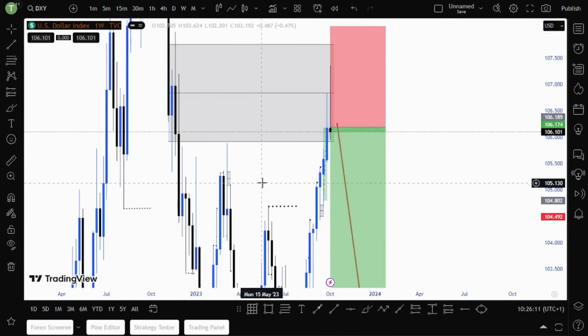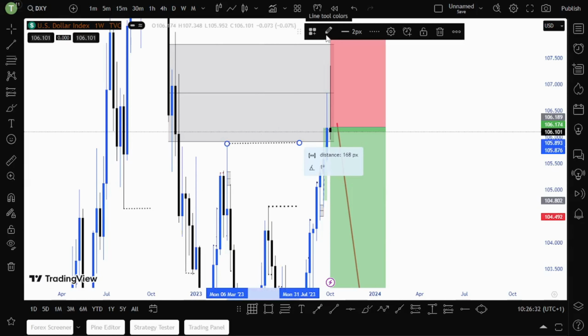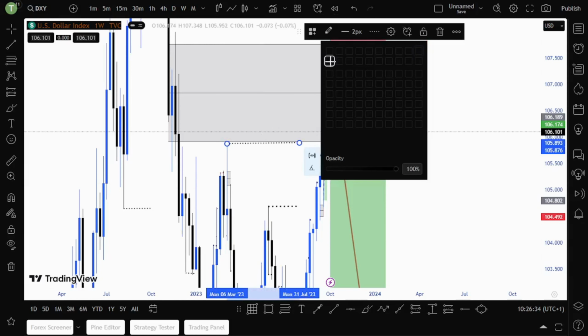As usual, we start with the DXY analysis. Here on the weekly, we already tapped into this supply zone that we drew here. And price did what? Price went up above this high to grab liquidity. Now we are reversing from that point. So what do we do? We go to the lower time frame, the daily.